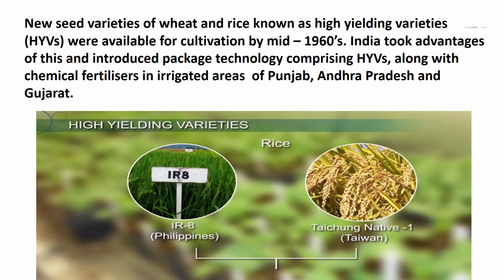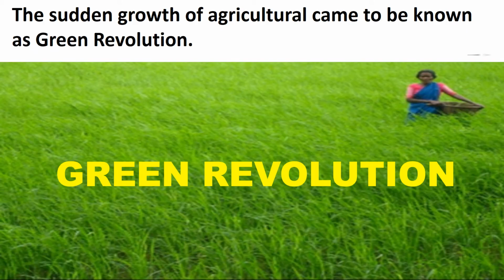Assured supply of soil moisture through irrigation was a basic prerequisite for the success of this new agriculture technology. This strategy of agriculture development paid dividends instantly and increased the food grains production at a very fast rate. The sudden growth in agriculture came to be known as Green Revolution.